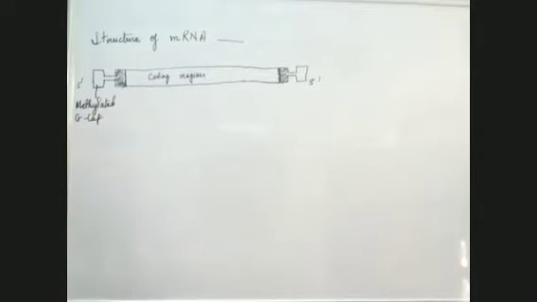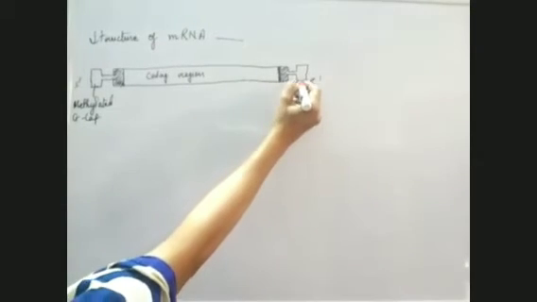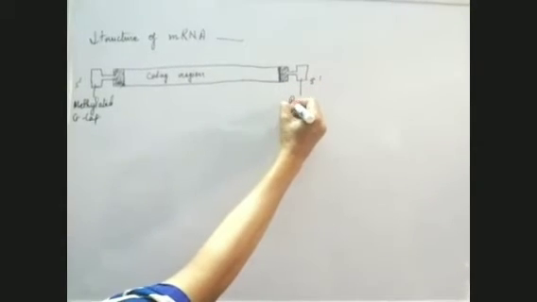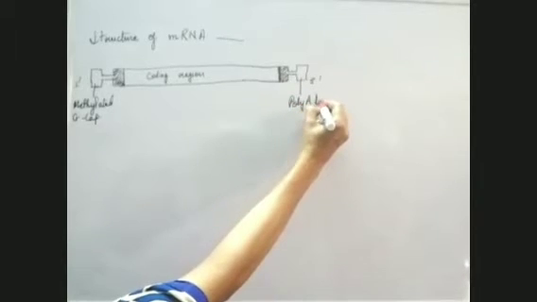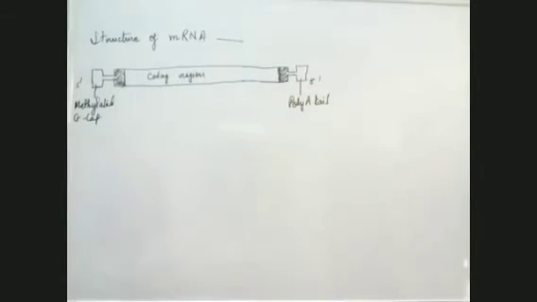Guanosine cap or guanine cap, methylated guanine cap, and on that side it is the poly-A tail or polyadenine tail. This is the poly-A tail and this is the methylated guanosine or guanine cap.